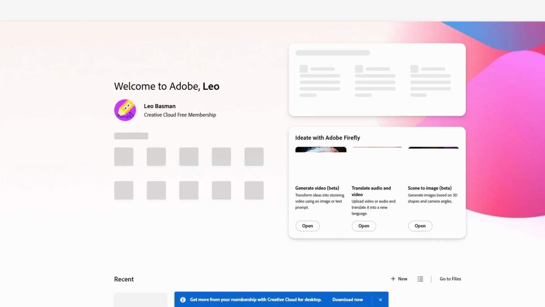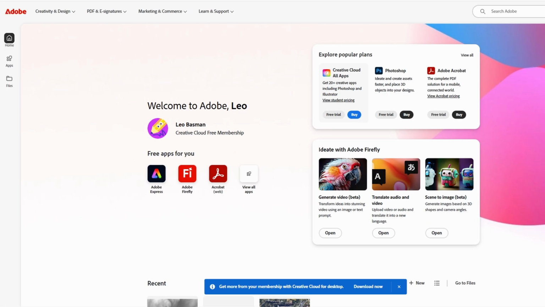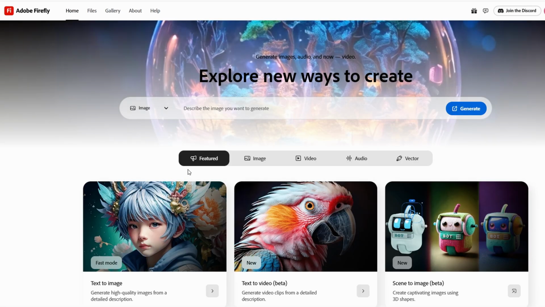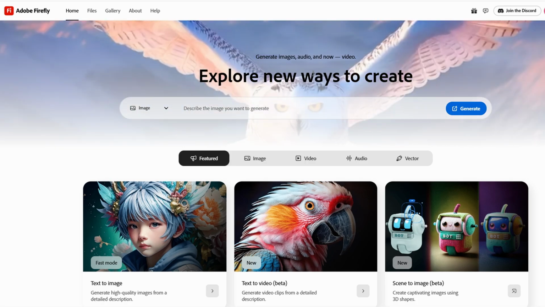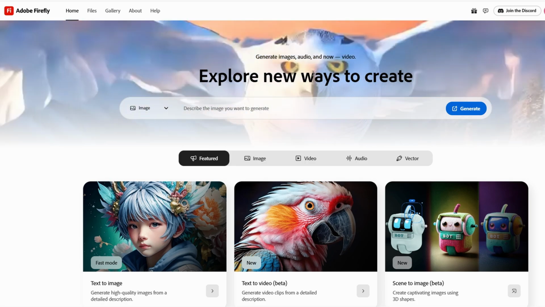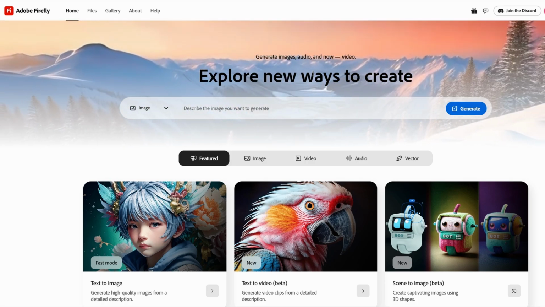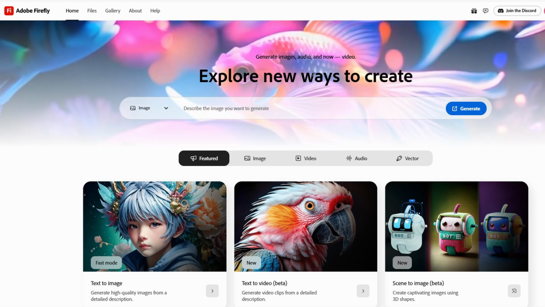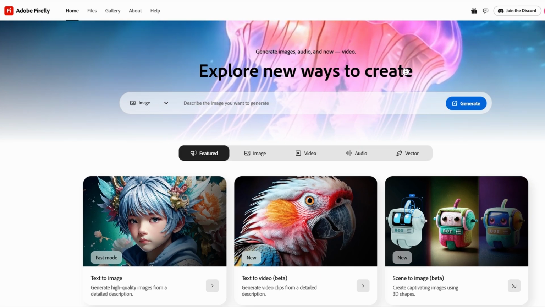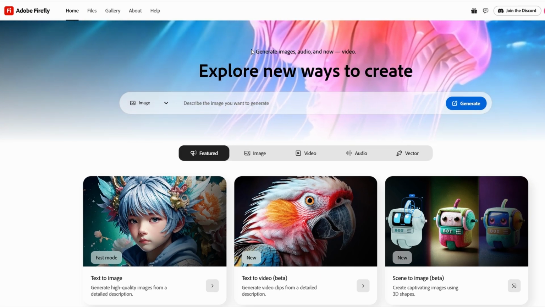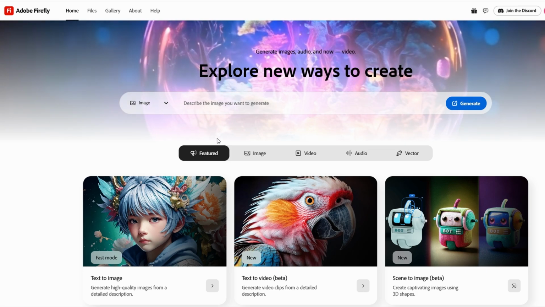When you get into the platform, you'll notice that Firefly is part of Adobe Express. This is Adobe's web-based platform where you can create graphics, videos, web pages, and more. Adobe Firefly specifically focuses on generative AI for images, which is where the real magic happens. You won't need to install any complex software or worry about complicated interfaces. Firefly is all about ease of use. Once you're inside, you'll be able to access a simple dashboard where you can start creating right away.